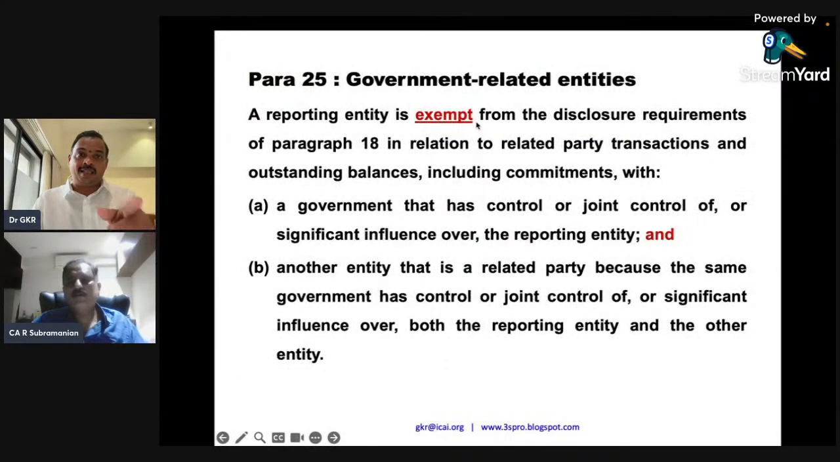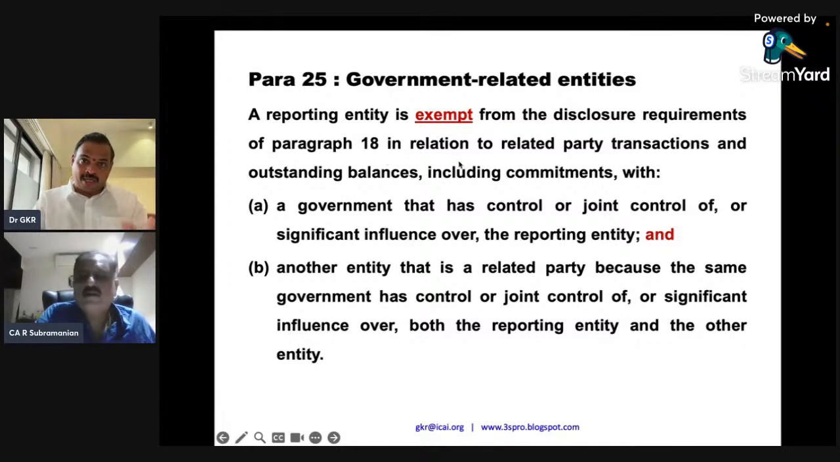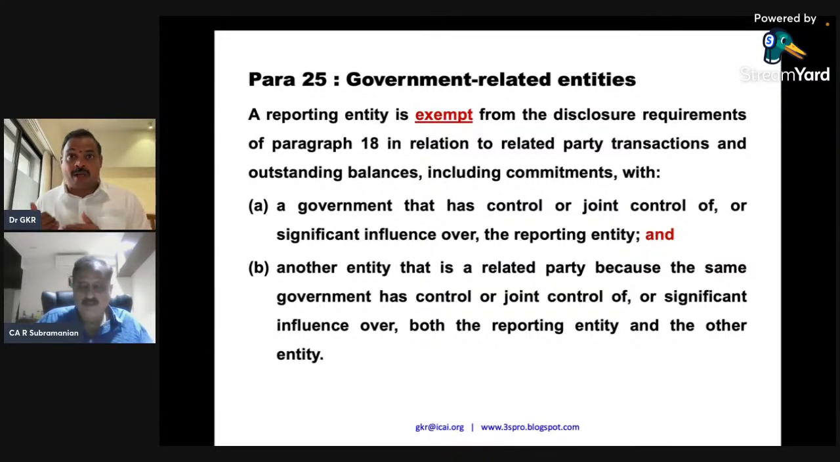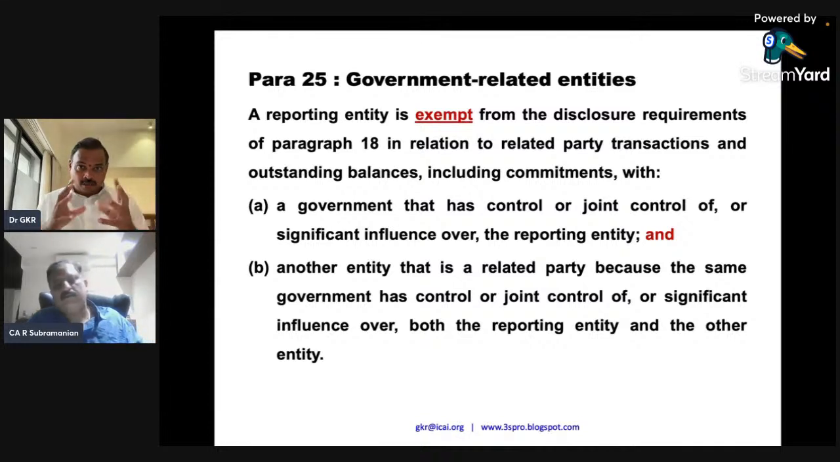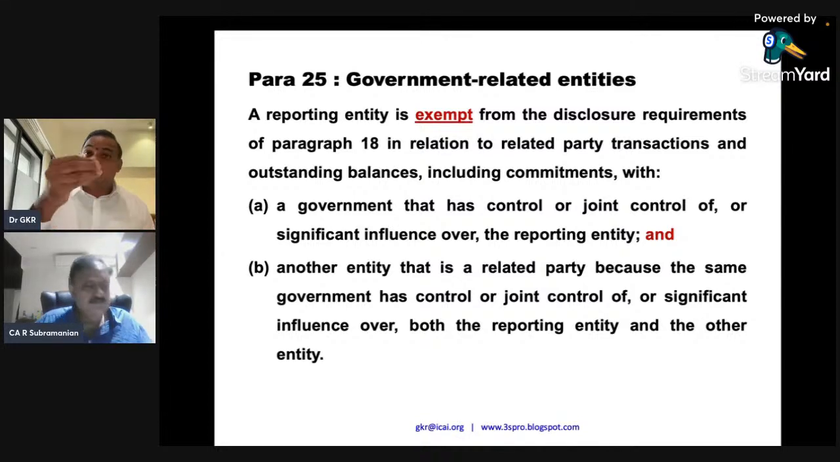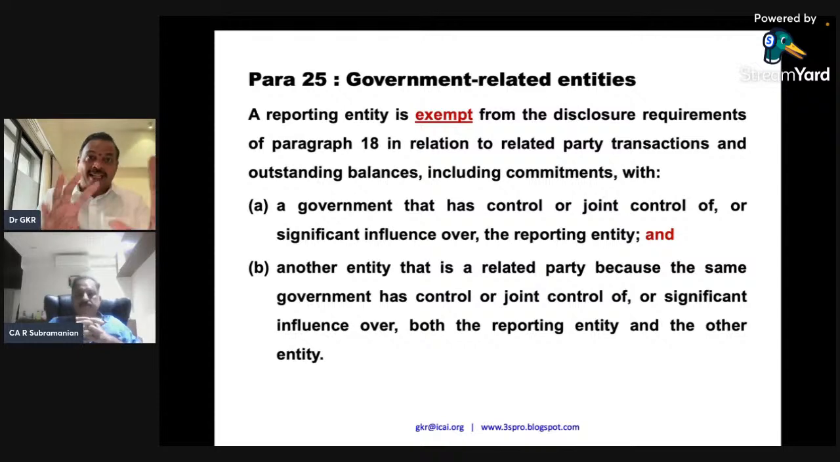A reporting entity is exempted from the disclosure requirements of para 18 in relation to related party transactions with the government that has control of the reporting entity, and with another entity that is a related party because the same government has control of it. So, how much shareholding the central government and state government have, I need not disclose. Whether it is the state government or central government, I need not disclose, because they may have more than 20%. So, there are certain exemptions given for government related entities.